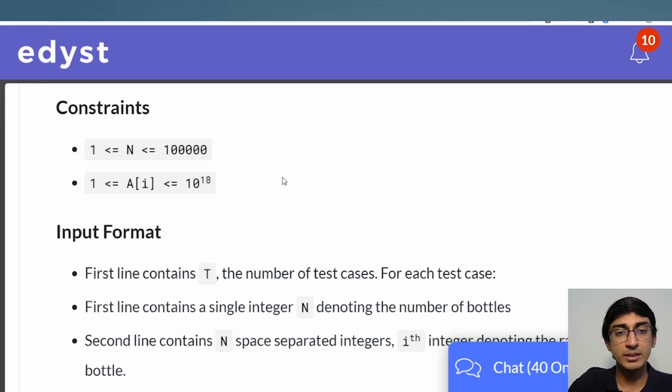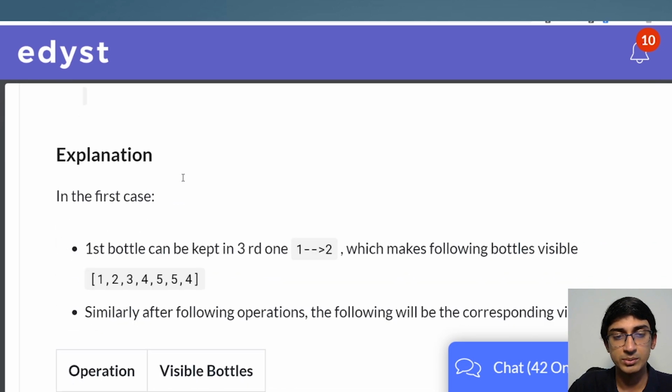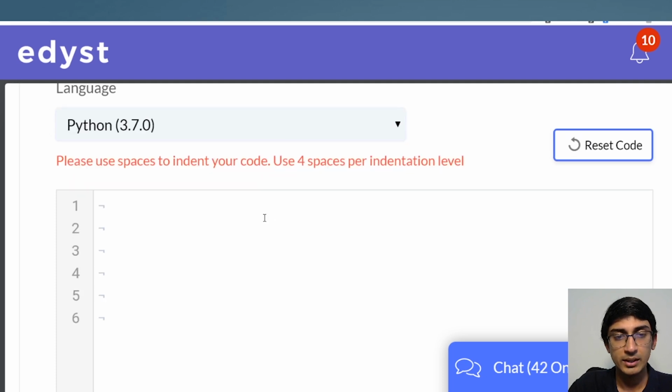So I'll show this to you in Python. It's pretty straightforward in Python to do this particular question. And the next question I'll show it to you in Java, because we had some students who are asking us in Java. So let's go ahead and solve this question right now. What we want to do, I'll just choose Python over here.